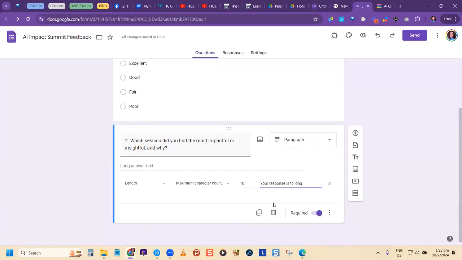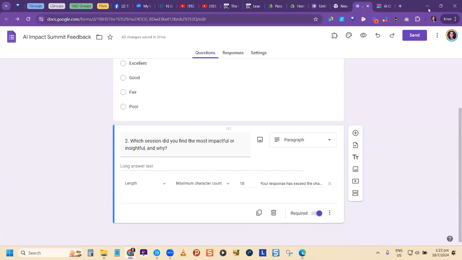Or if we wanted them to be exact, we can say, your response has exceeded the character maximum of 10. In this case, I'm just putting 10 so that you can test it easily, so that you can see what response comes up, all right? So yes, and I could say that it's too long. All right, so that's my question there.